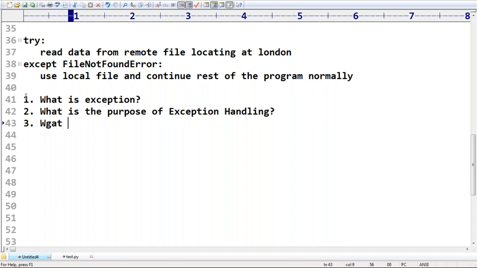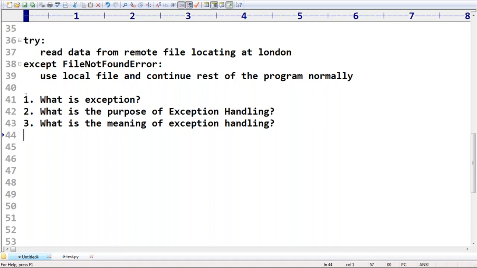Next, what is the meaning of exception handling? Most of the people are going to feel exception handling means repairing an exception. No, we are not going to repair an exception. We should define some alternative way to continue the rest of the program normally. Defining an alternative way to continue the rest of the program normally is nothing but the meaning of exception handling, right?